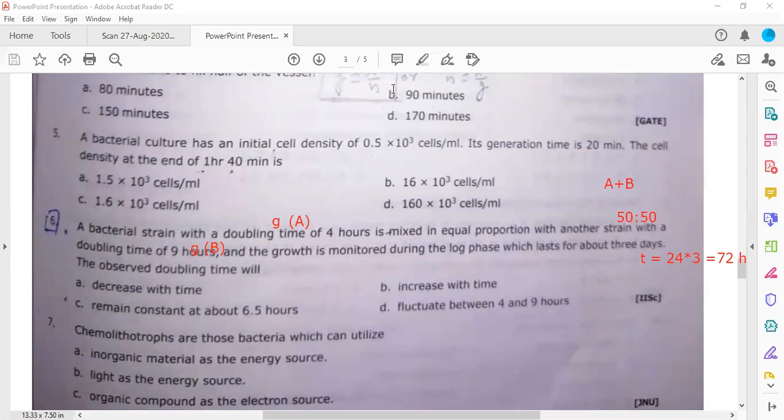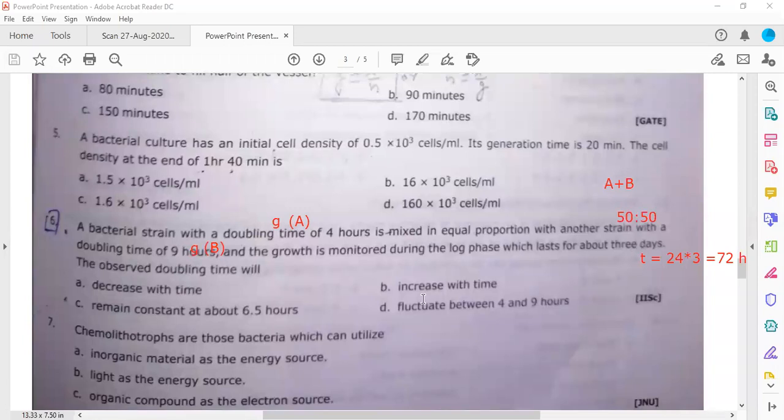I'm solving this. First of all, these types of problems are given to confuse you. You need to understand this question has been asked in IISc, the Indian Institute of Science. Very high level questions are generally asked in IISc, but this one is very simple. You need not do any calculations. I wrote GA, GB just to confuse you further, because this is a long, 2.5 line question. All the information is given to confuse you.